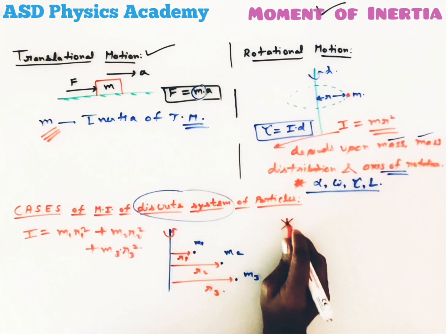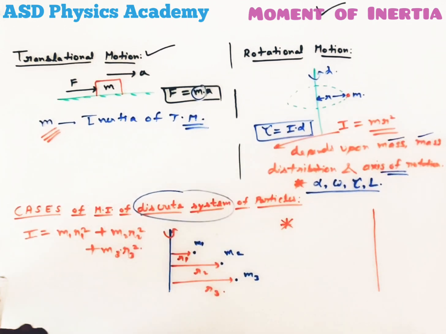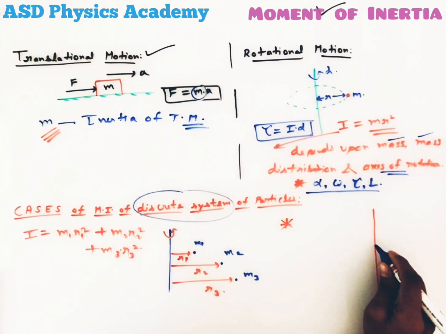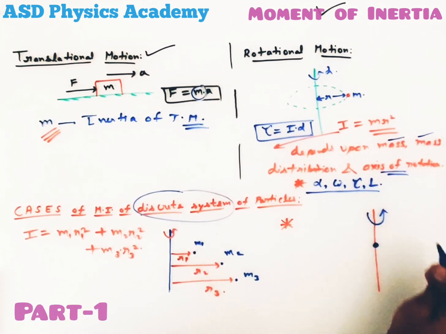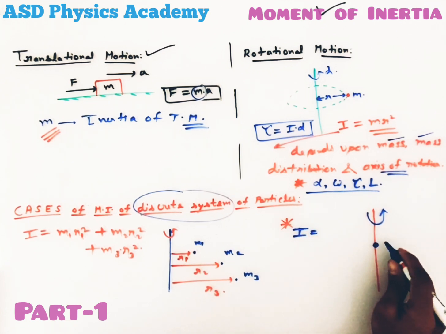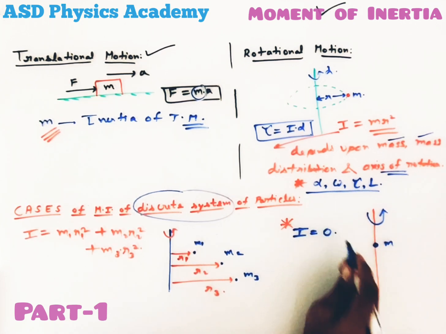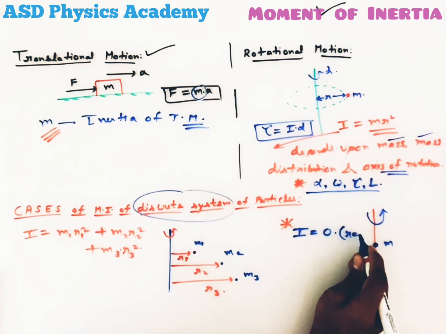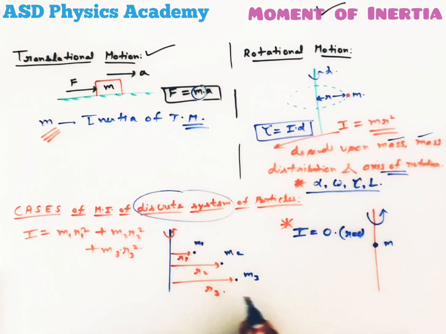Similarly, most important, let's take here I have drawn one axis and a particle is present on the axis of rotation itself. Then if we see the moment of inertia of the particle, let's take mass is m, then it will come 0. Why? Because here the particle is present at the axis of rotation itself. That means r will be 0. Now further we will see some questions to understand this concept in a very proper way.